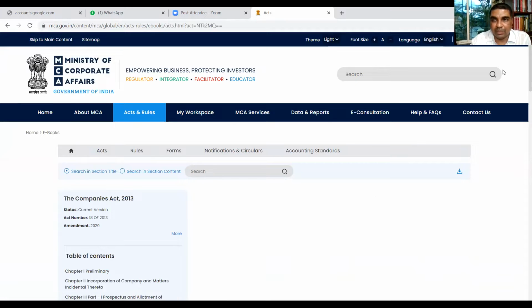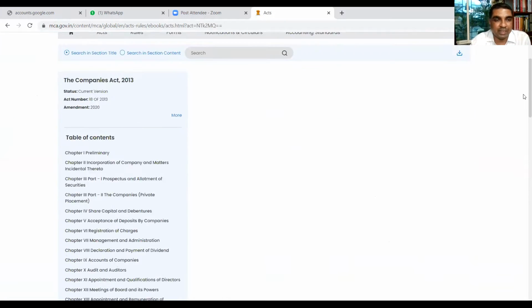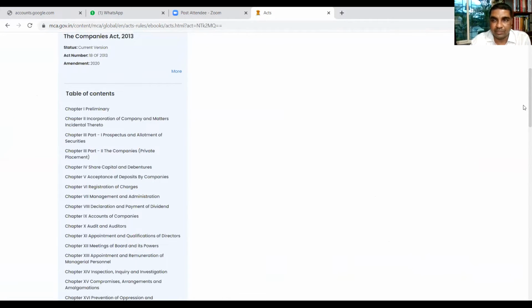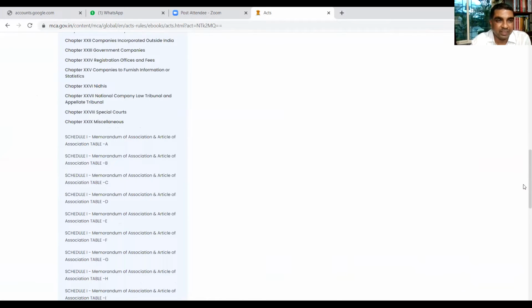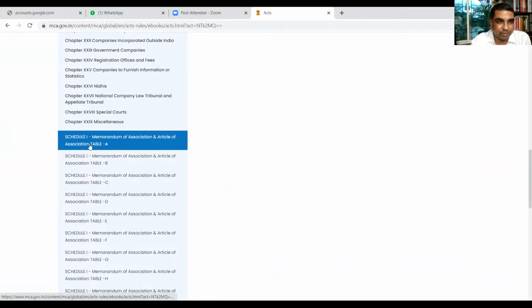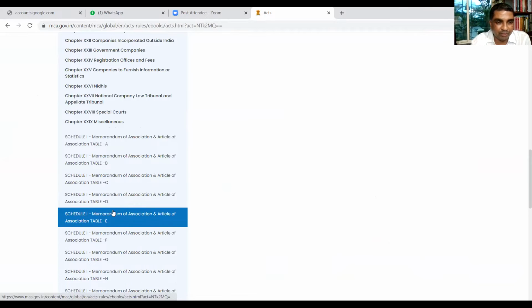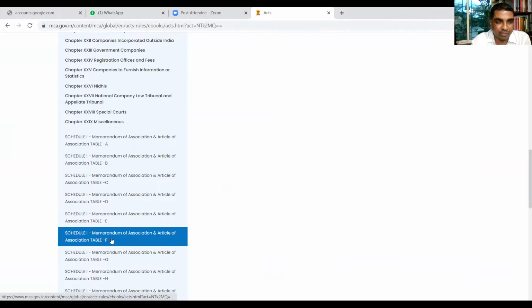And you see, this is the Companies Act structure, which is appearing on the left-hand side. Various chapters are there already, and once the chapters are over, then the schedule starts. And Schedule 1 talks about Table A, Table B, Table C, Table D, Table E. I will be taking you to Table F.